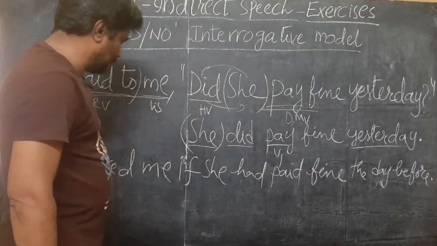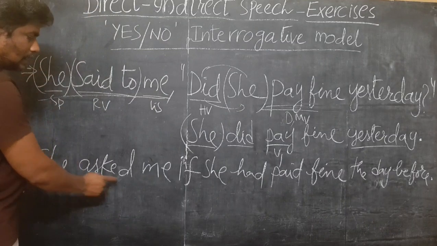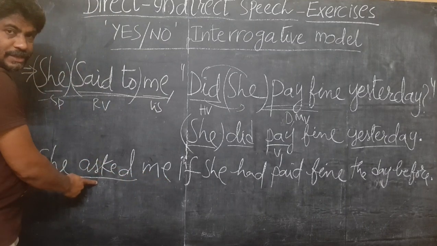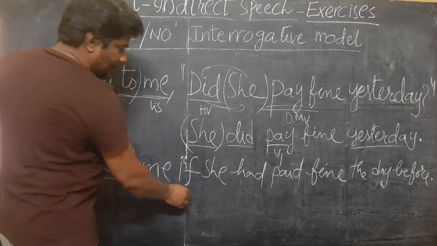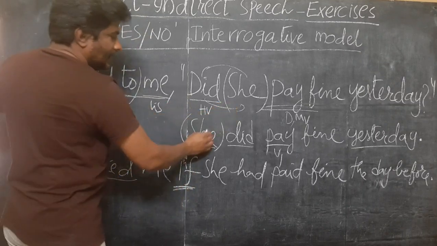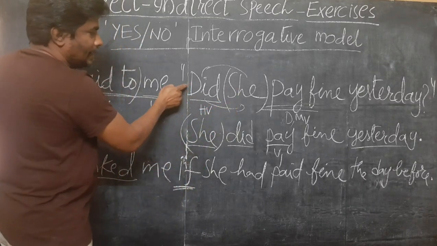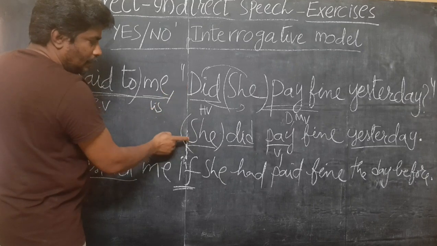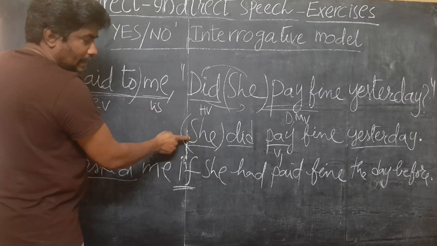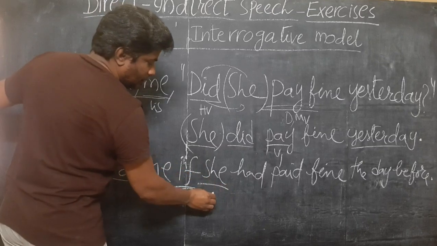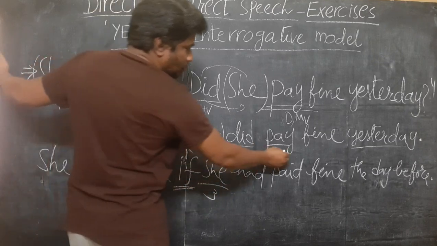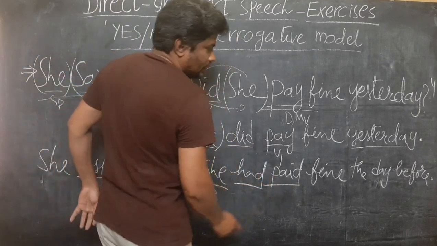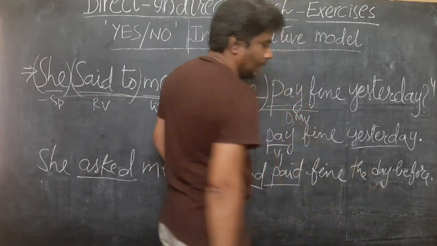So the answer is: she asked me. Said to changes to asked. She asked me, conjunction if or whether. She doesn't change. Now you shouldn't take into consideration this yes no interrogative while writing the dialogue. You have to take into consideration the SR2 sentence. She remains she. Third person pronouns don't change. Third change: did plus V1 changes to had plus V3. Fine doesn't change. Yesterday changes to the day before.